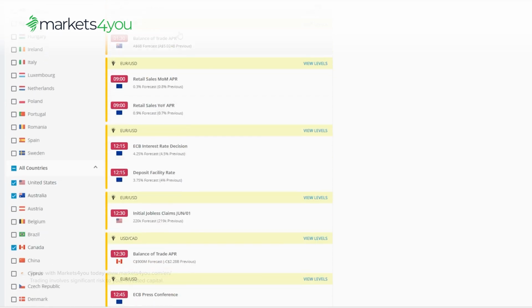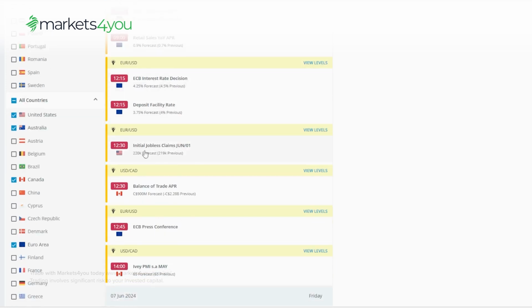On Thursday, we'll have balance of trade data from Australia, retail sales from the Eurozone, and the ECB interest rate decision, which is forecasted to be cut by 0.25 basis points to 4.25% from 4.5%. We will also have weekly US unemployment claims, balance of trade data from Canada, an ECB press conference, and the Ivey PMI from Canada.